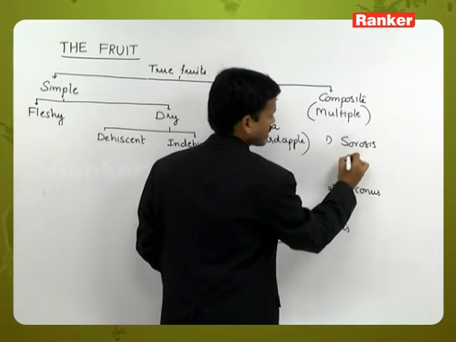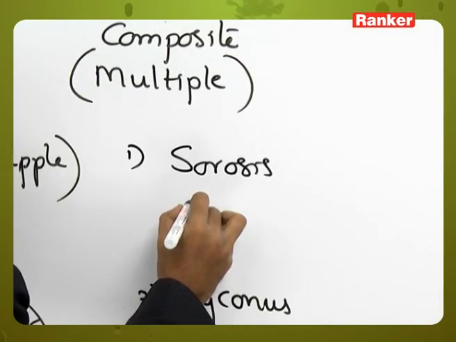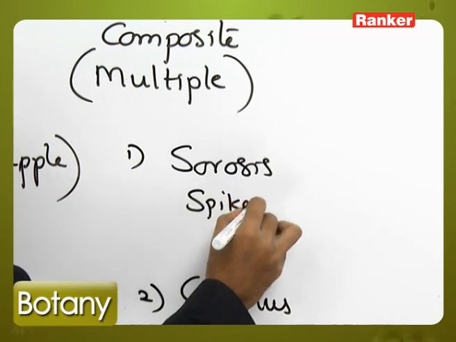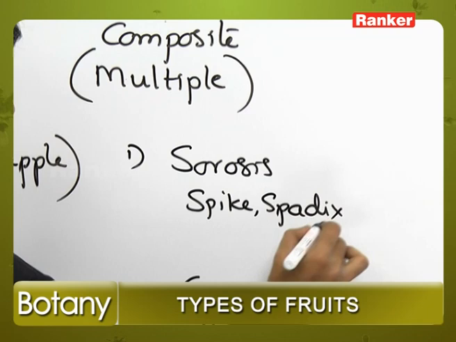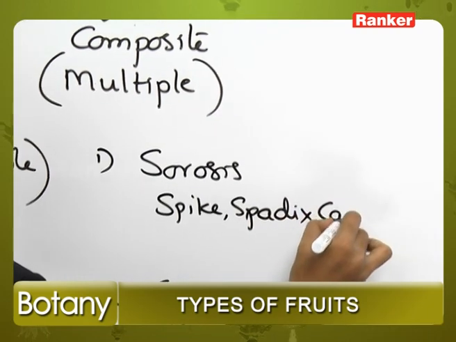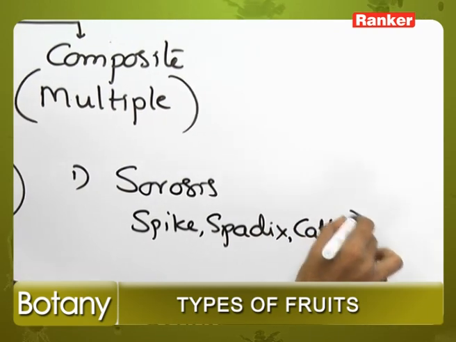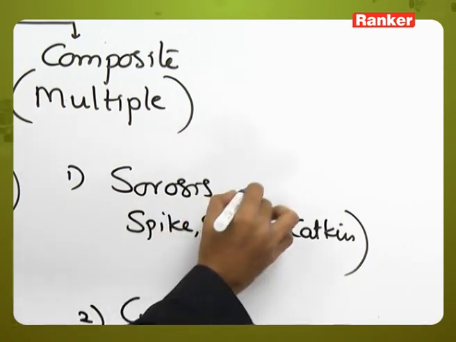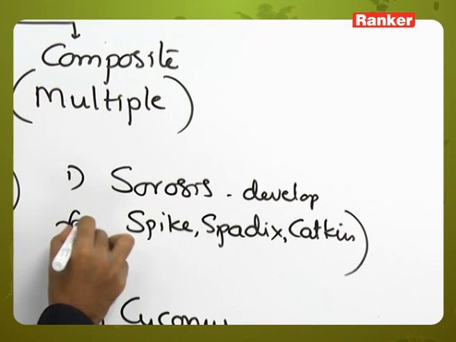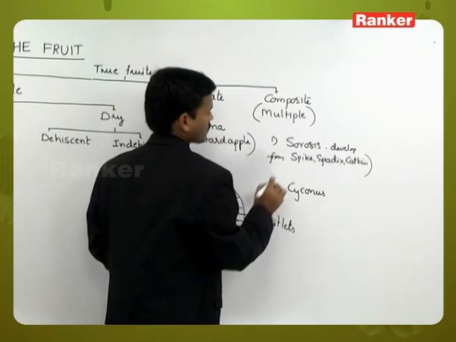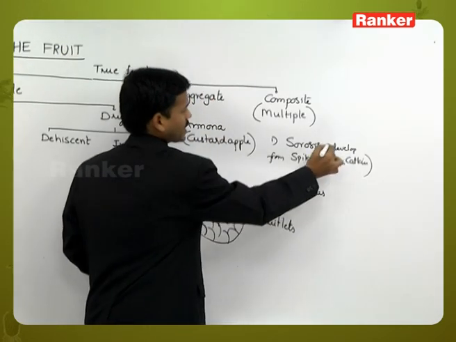So these develop from a spike, spadix, catkin.